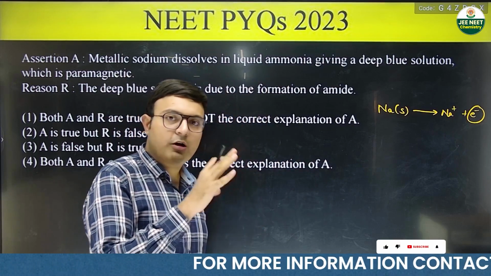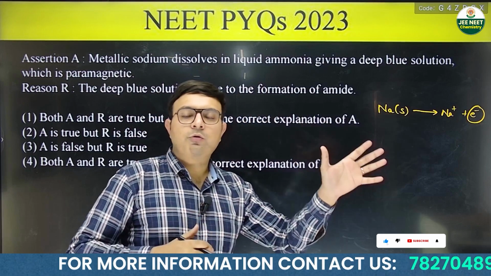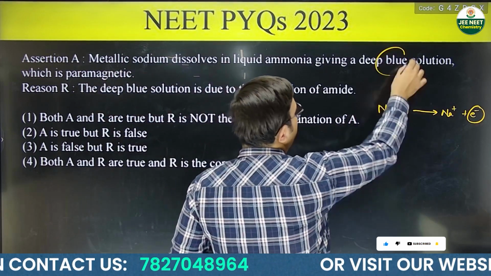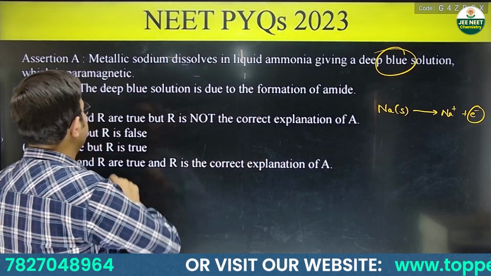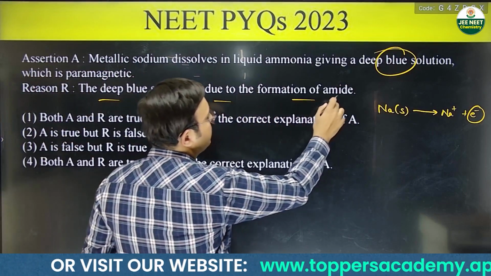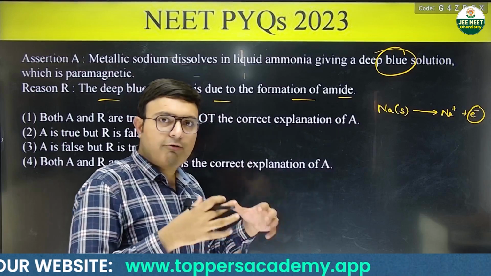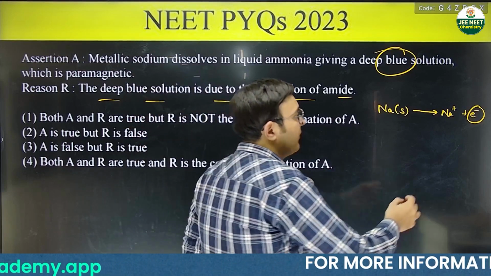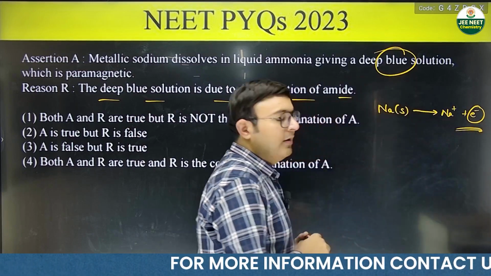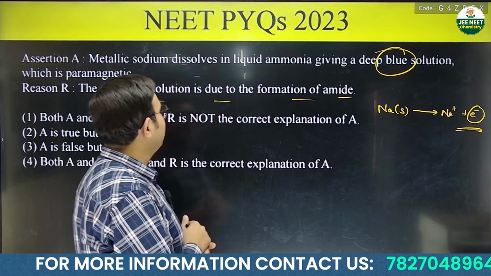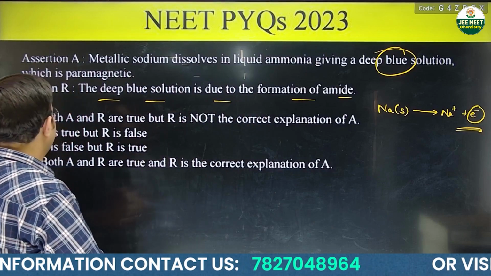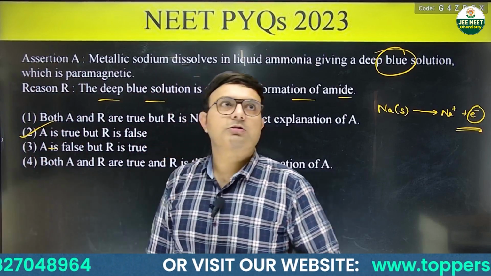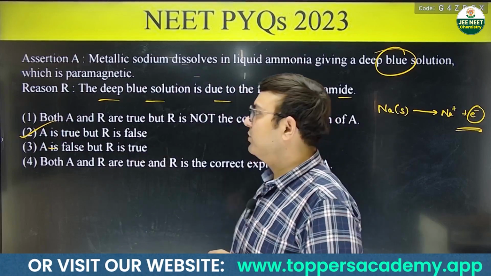So whenever you have solvated electrons, they are going to give you the color in the species, like this solution gets a blue color. And the reason it says the deep blue solution is due to the formation of amide. Yes, amides are formed in this reaction, but the color is not due to the formation of amide. The color is due to the ammoniated electron. So reason is incorrect, but the assertion is correct. So answer becomes A is true, but R is false. So this becomes your correct answer for question number 1.